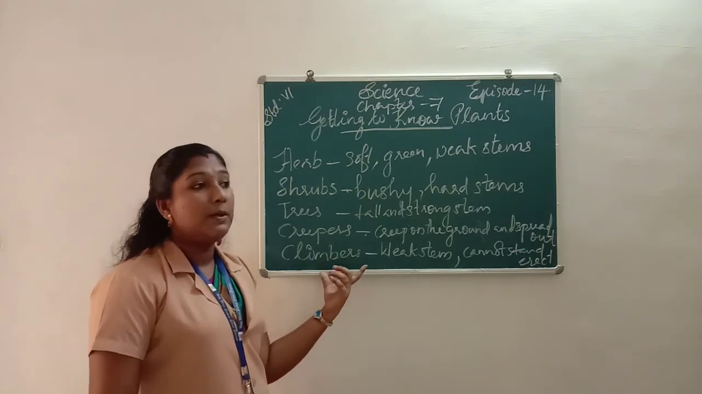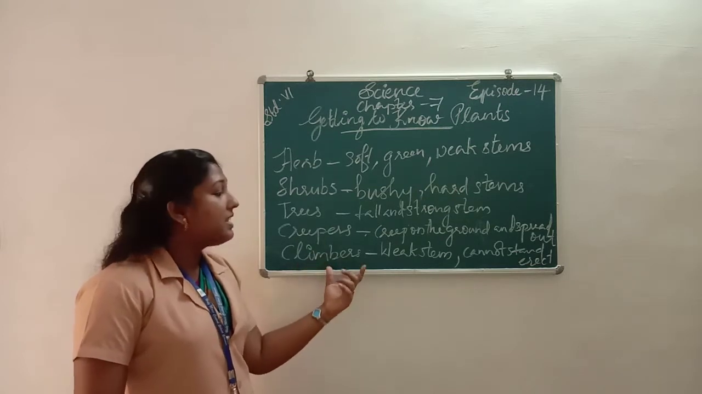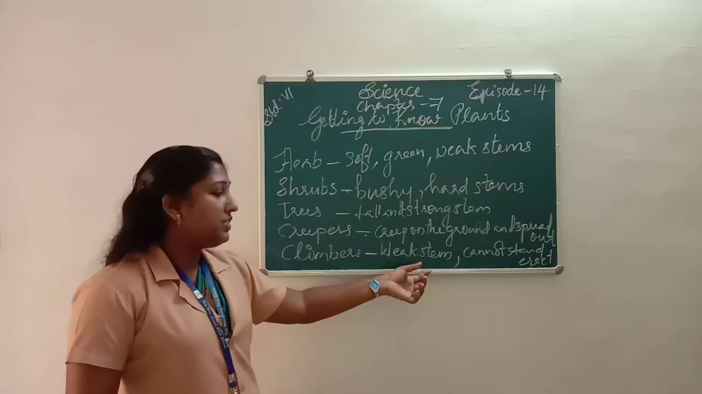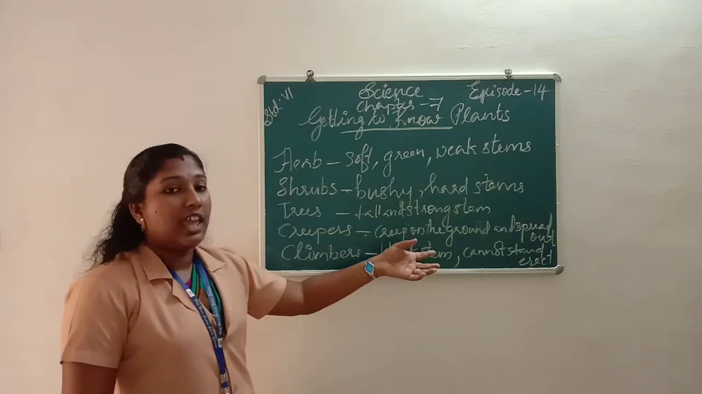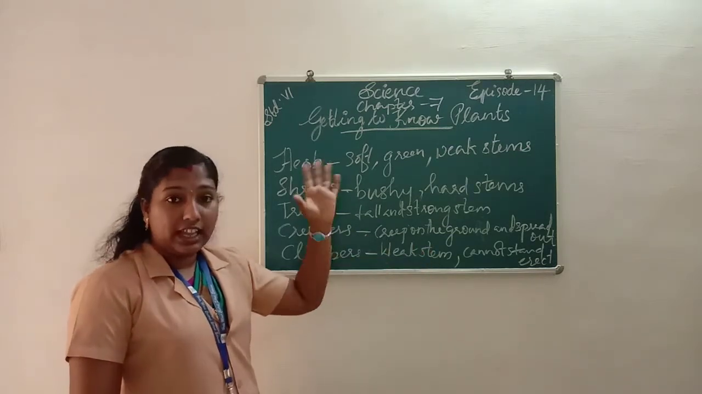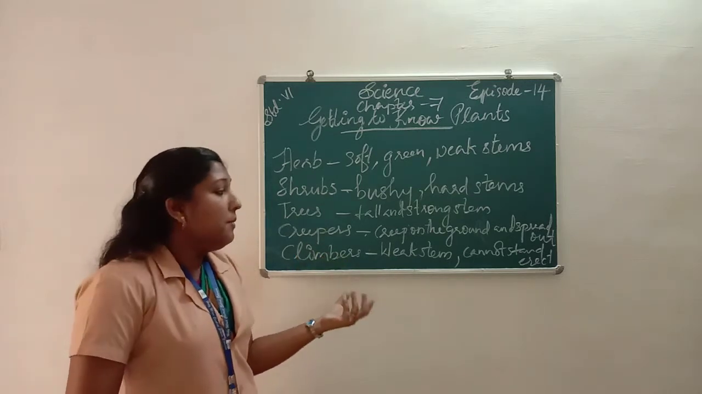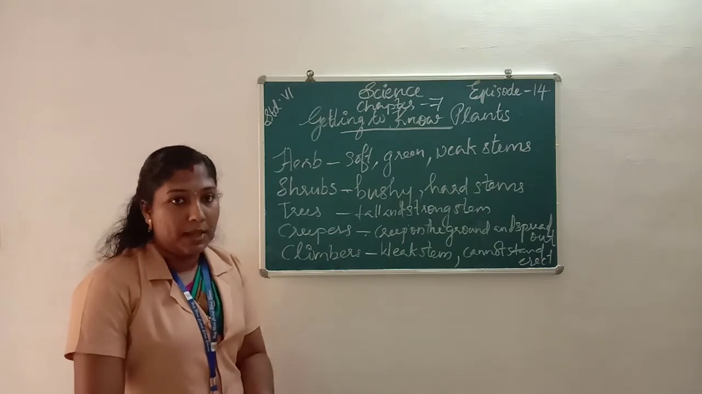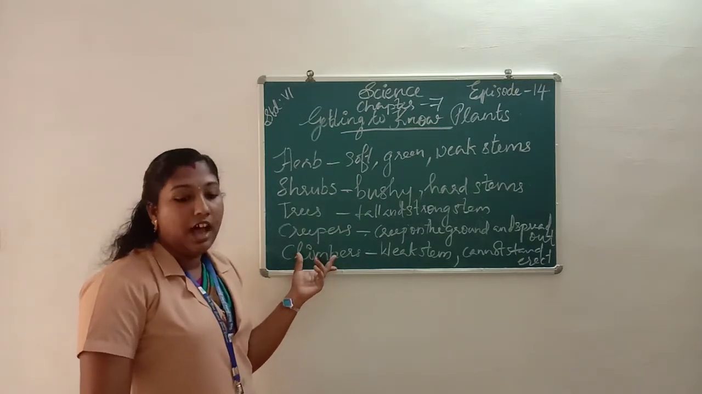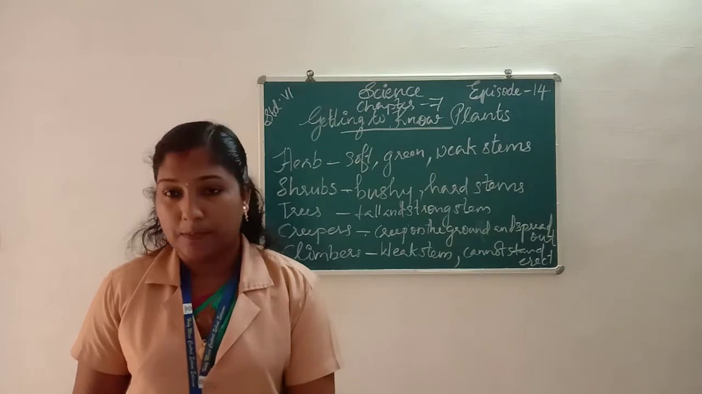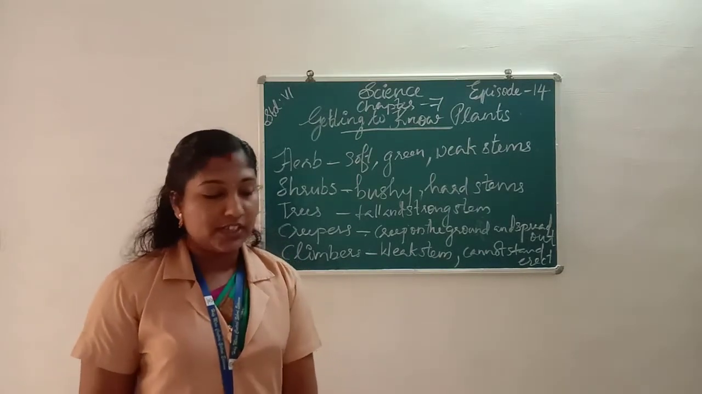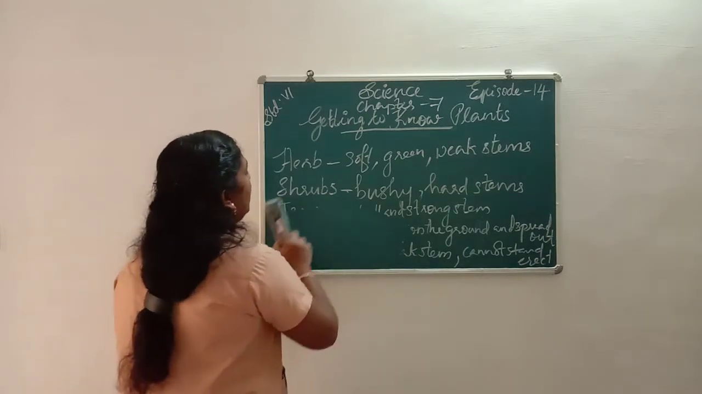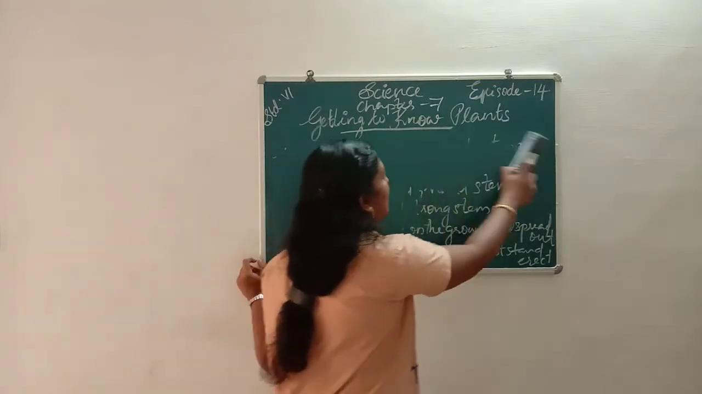Next we learn about climbers. What are climbers? Climbers are the plants which have weak stems. They cannot stand erect, they cannot stand straight. They take support of other trees and climb on them. Examples for climbers are pea and grape. All of you understood about the classification of plants? Okay, next we move on to the next topic, parts of plants.